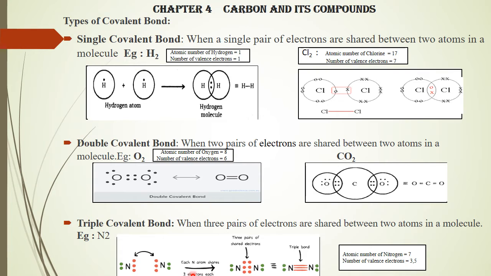The 3 electrons are shared each. See these 3, this 3. So this one unit will have 8 electrons, and here the other nitrogen will have 8 electrons. They share 3 pairs of electrons, forming a triple bond. See the number of valence electrons? 5.